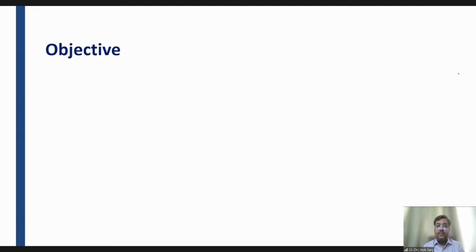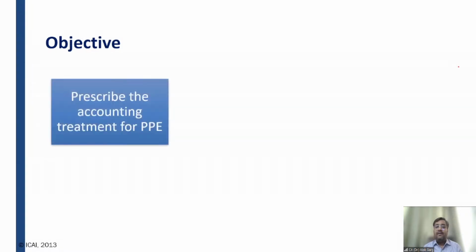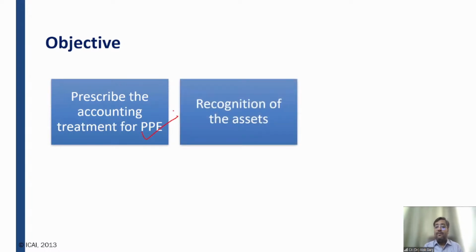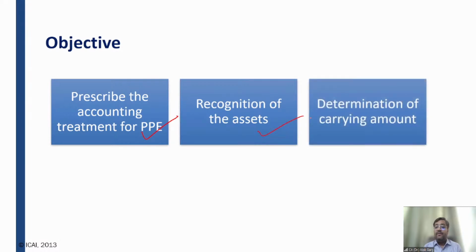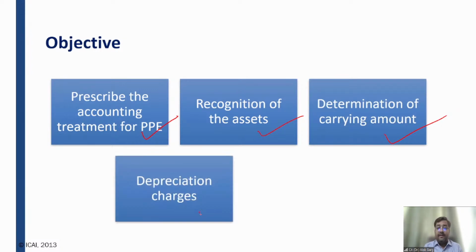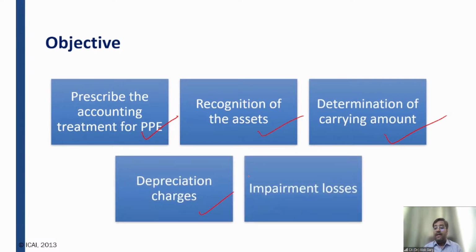Good, guys. Coming to the objective part, of course, this standard talks about the accounting treatment of property, plant and equipment. It also talks about how to recognize the asset, the recognition criteria of the asset, determination of the carrying amount in the balance sheet on the reporting date, depreciation charges, and impairment losses. This standard talks about these five to six aspects relating to property, plant and equipment.